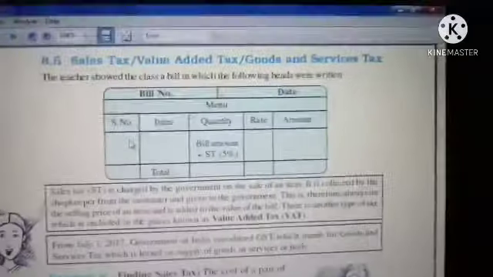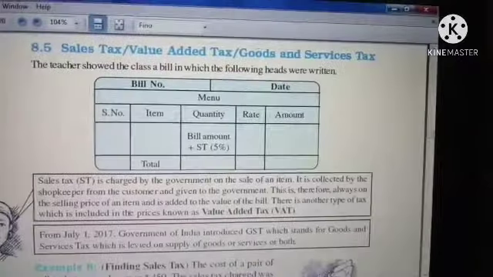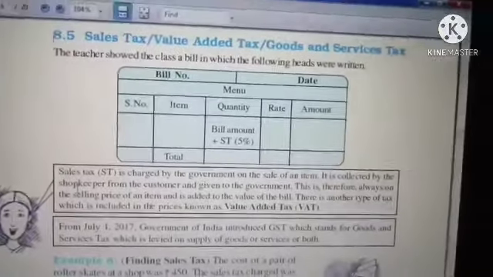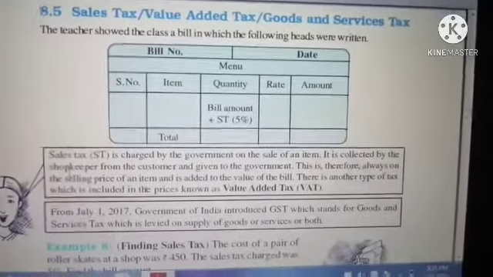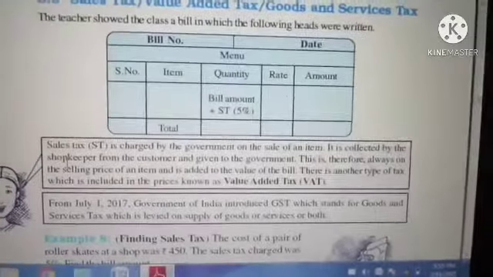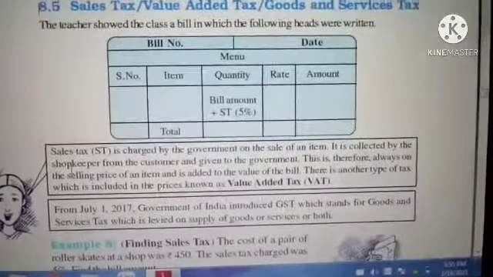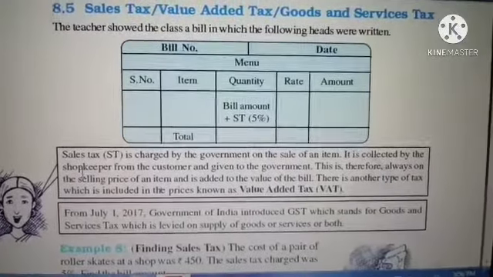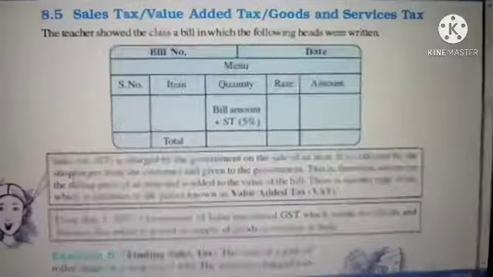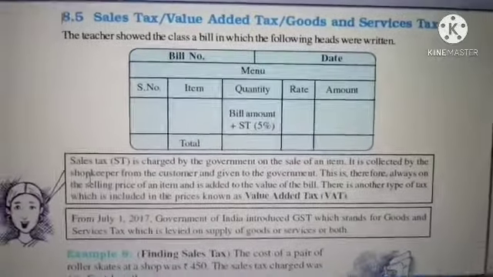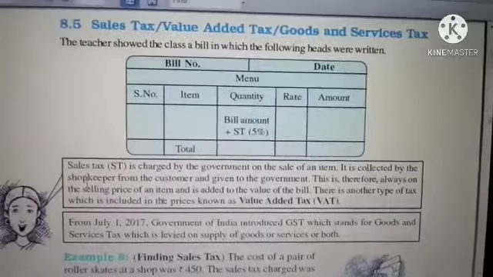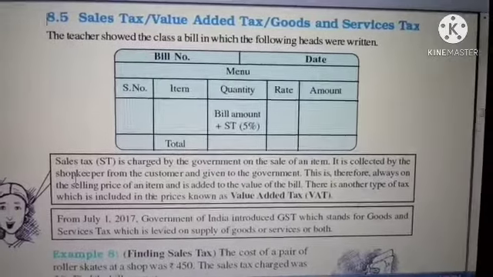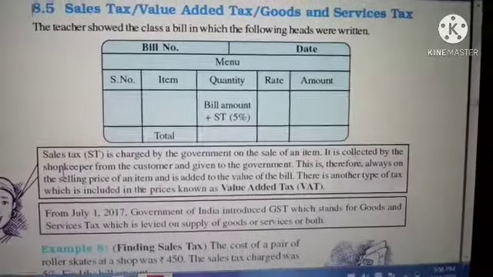So they have given the definition of sales tax. Sales tax, ST, is charged by the government on the sale of an item. When you are selling some item, you should pay a certain or particular amount to the government as tax. That is called sales tax. When you are selling something, that time you should pay the sales tax. It is collected by the shopkeeper from the customer and given to the government.